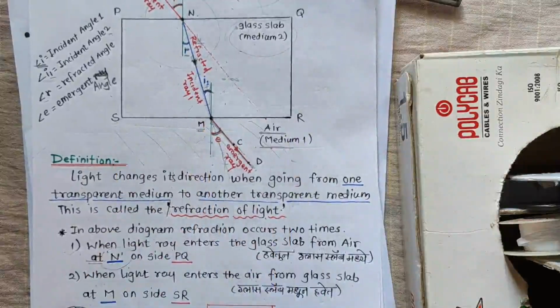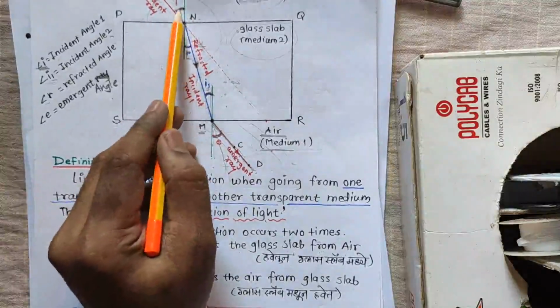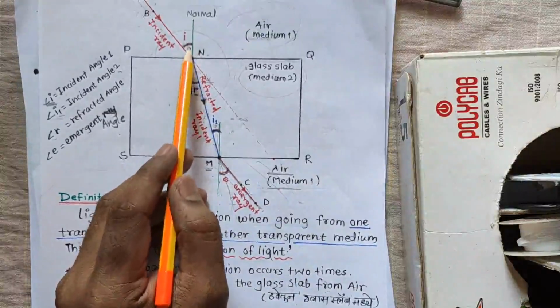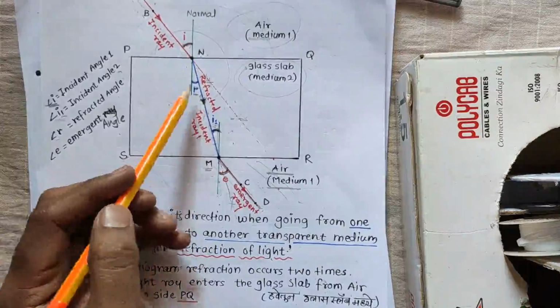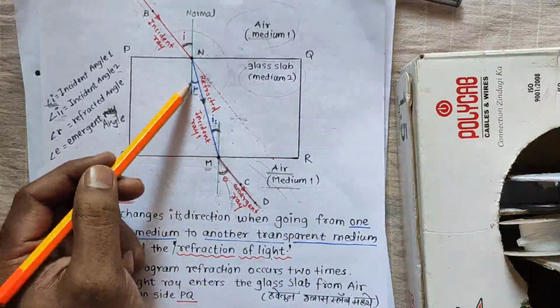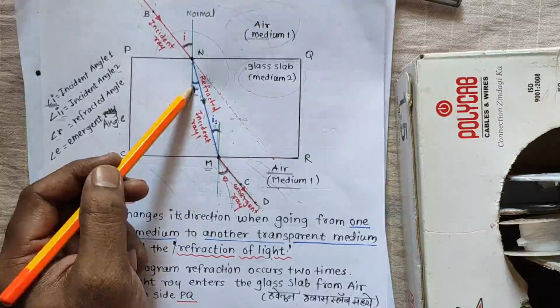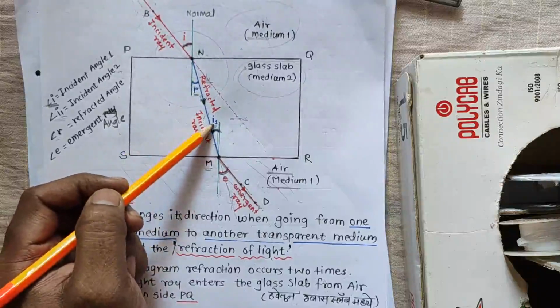Hope you understood. Okay, and we have to note a few points over here. That is angle of I. This angle of I, hope you are able to see, is always equal to the angle of E. Okay, and the angle of R, that is the refracted angle, is always equal to the I1, that is the second incident angle.